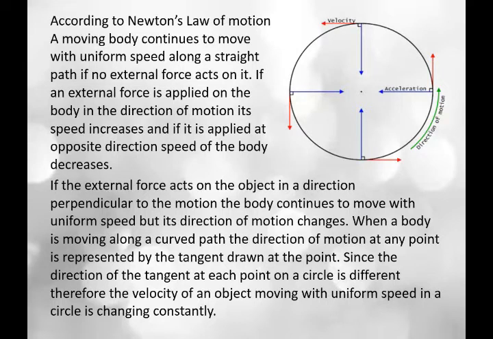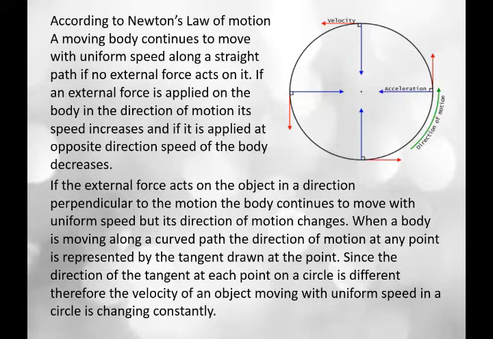If the external force acts on the object in a direction perpendicular to the motion, here you can see the perpendicular direction to the motion in this circular motion, the body continues to move with uniform speed, but its direction of motion changes.